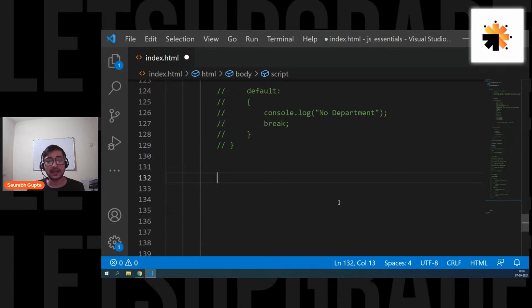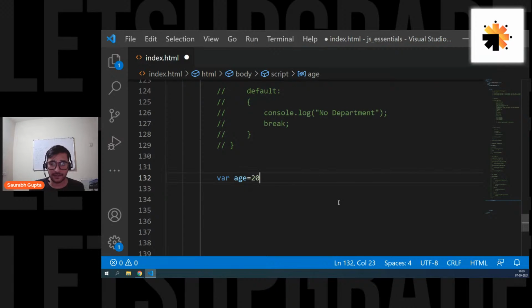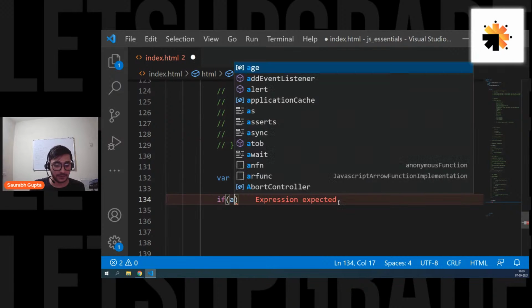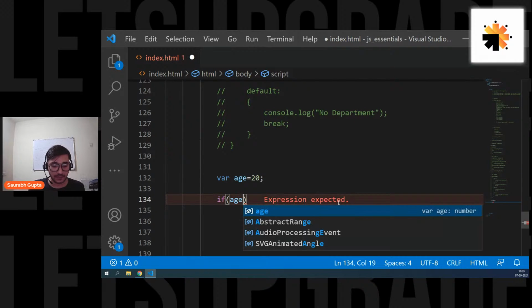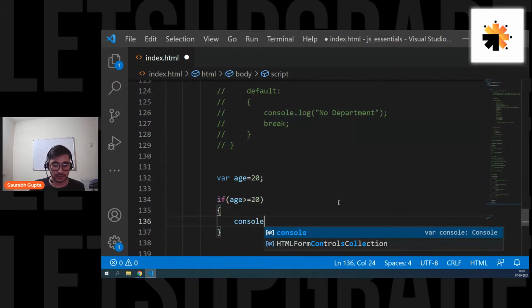Simple. Okay. Now, guys, I can see a lot of people asking for ternary operators. So now we are ready to learn it. Now we are ready to understand it. So remember, guys, ternary operators are nothing but a simple way of writing if and else. Ternary operators provide you a simple way of writing your if and else. Okay, let's do it. Let's say I have something like this: age equals 20. And I write something like this: age is greater than or equal to 20. Console.log.